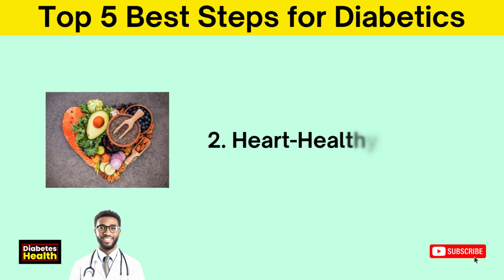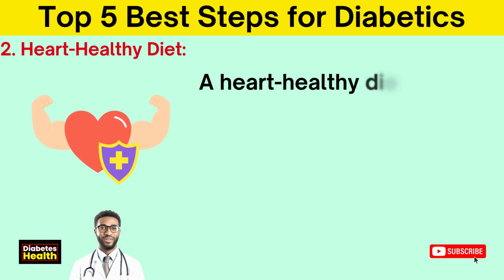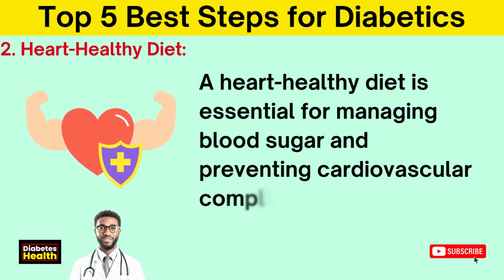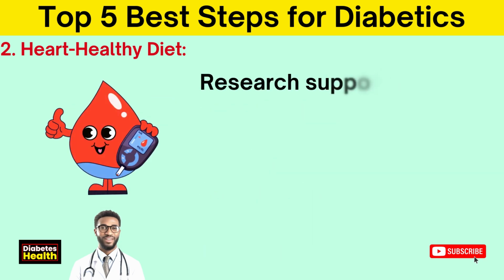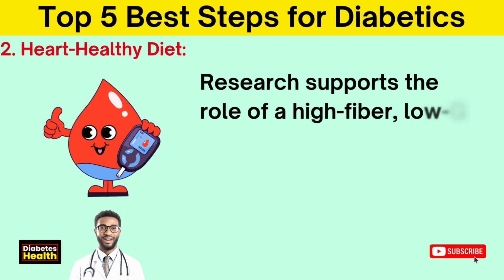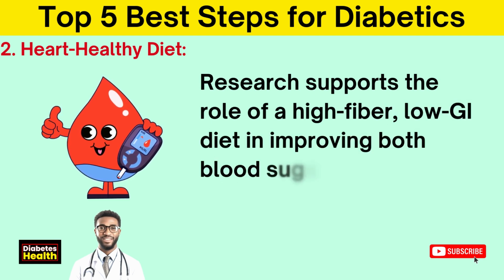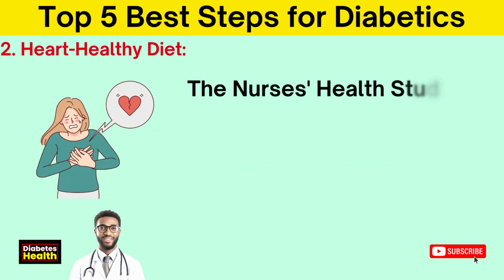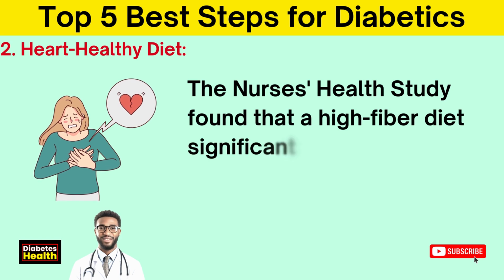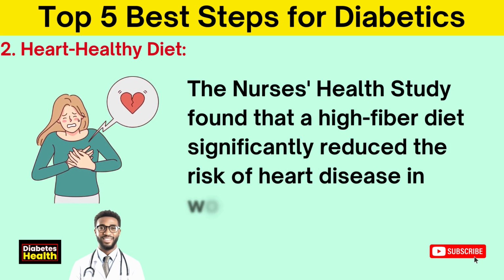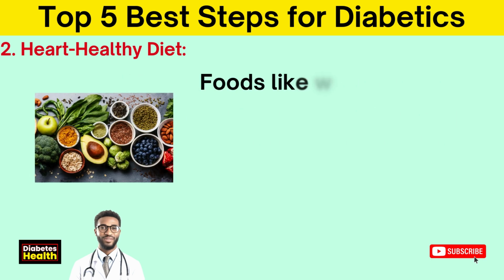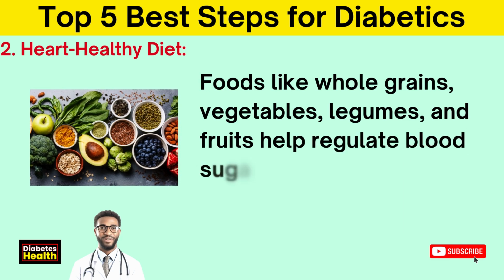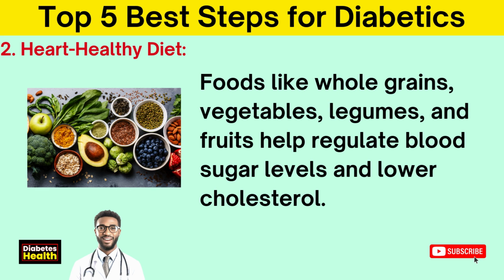2. Heart-healthy diet. A heart-healthy diet is essential for managing blood sugar and preventing cardiovascular complications. Research supports the role of a high-fiber, low-GI diet in improving both blood sugar levels and cholesterol profiles. The Nurses' Health Study found that a high-fiber diet significantly reduced the risk of heart disease in women with diabetes. Foods like whole grains, vegetables, legumes, and fruits help regulate blood sugar levels and lower cholesterol.